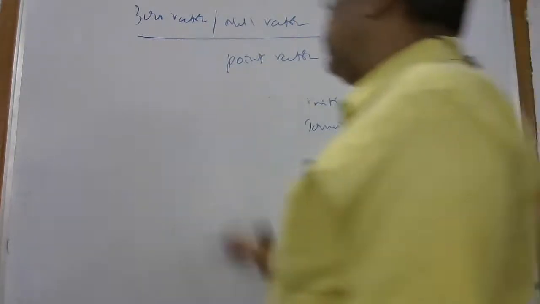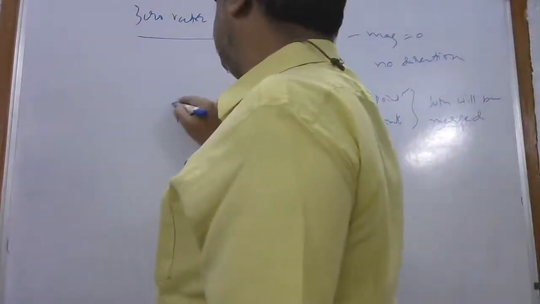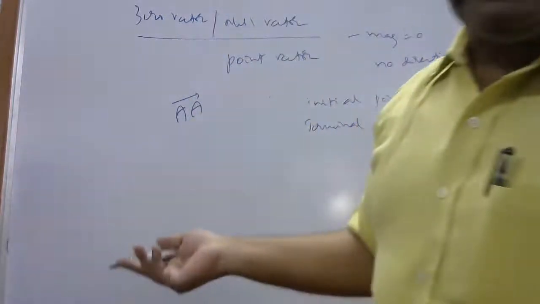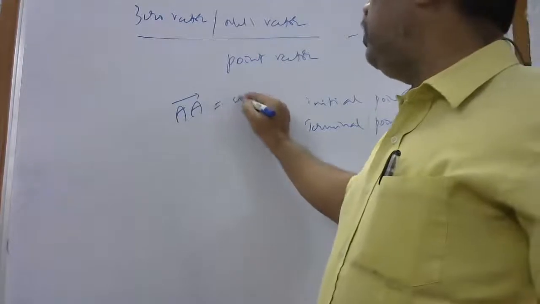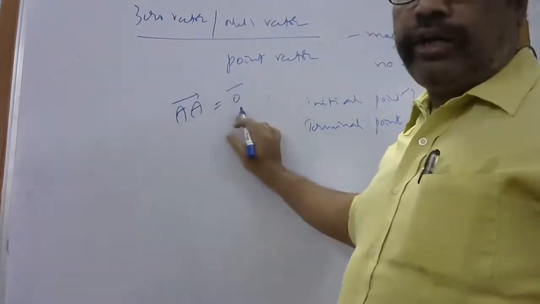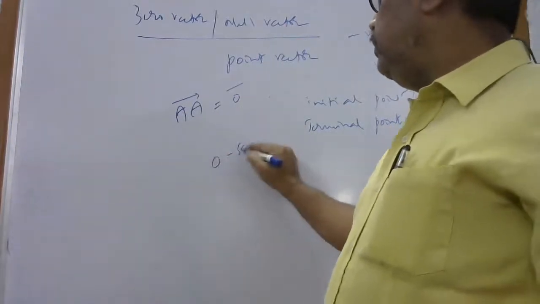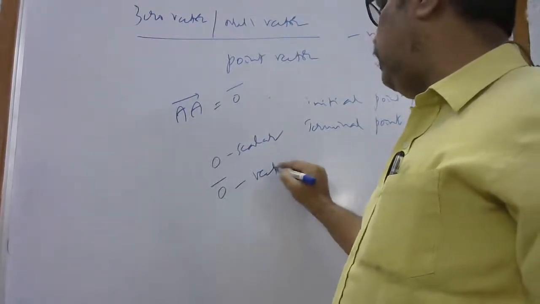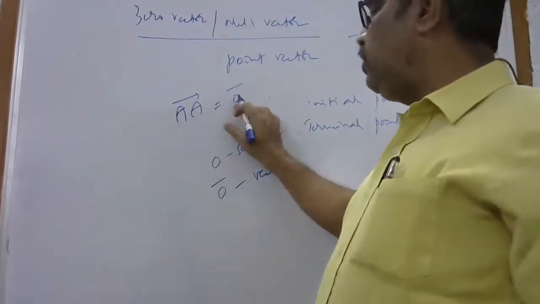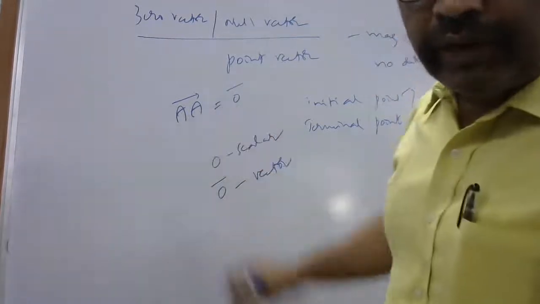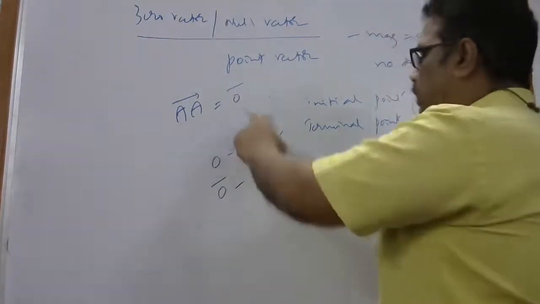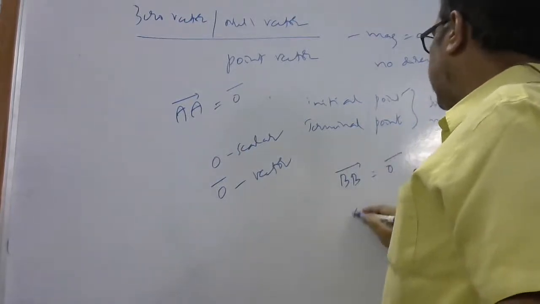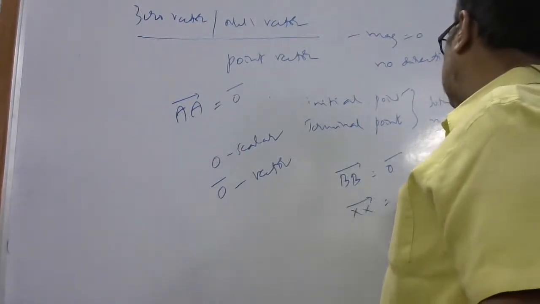Suppose vector AA: A is the initial point and A is the terminal point. So there is no magnitude; it is the zero vector only. You can't write it as zero, because zero is a scalar. Zero vector means a vector, so you can't write this as zero. So vector A is equal to zero vector, vector B is equal to zero vector.